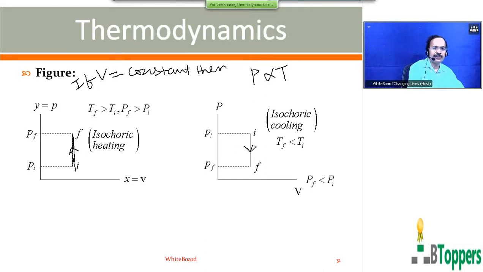And when the temperature of the gas decreases at constant volume, it is called isochoric cooling. The final temperature is less than the initial temperature and the final pressure is less than the initial pressure in the second graph. So the left side is the graph for isochoric heating, and the right side is the graph for isochoric cooling. Those who want to copy the notes, please finish copying the graphs. Next I am going to discuss the isobaric process.